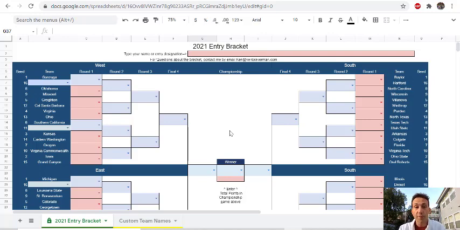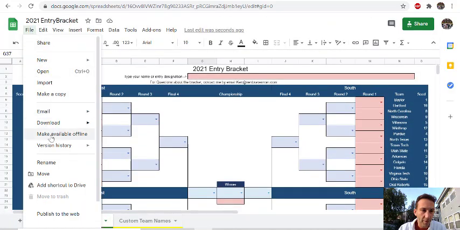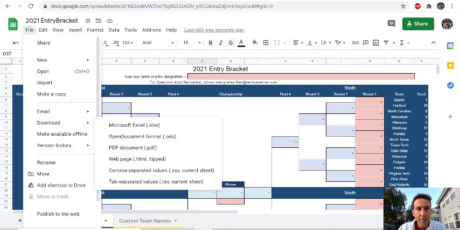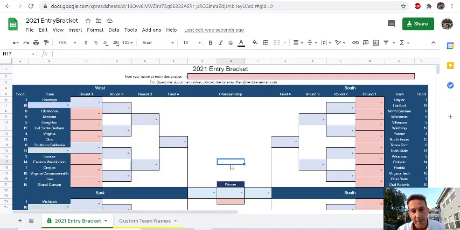And if you're someone who just wants to fill out a bracket or wants to get access to a file where you can download a bracket and fill it in automatically and have it work right, well, here's a Google Sheet. I'll send out a Google Sheet link, and it's open to everyone. I'm going to give everybody viewer privileges, which means you're going to want to download a copy for yourself right here. When you download a copy and save it in your own drive, you'll be able to fill it out and then give people links, so if you need to send this bracket to someone, you can do that. Go in, check it out.